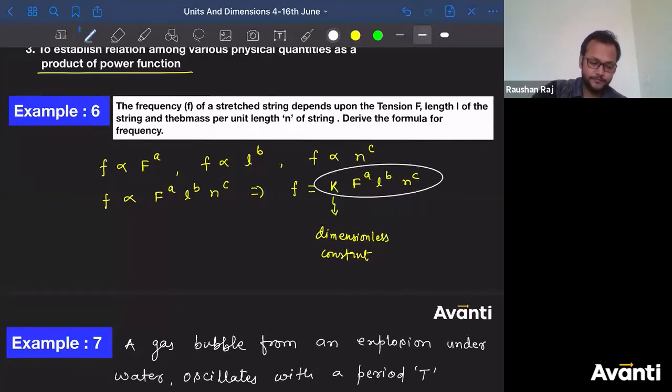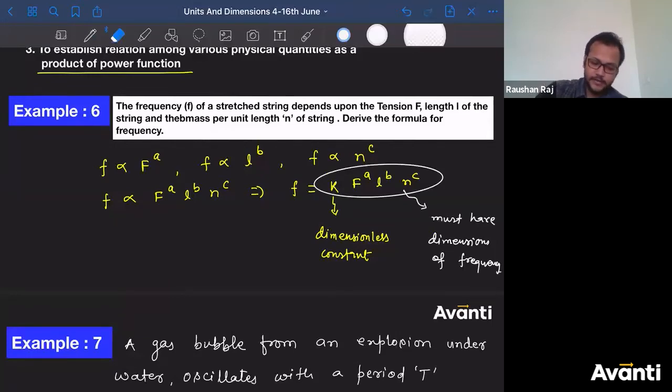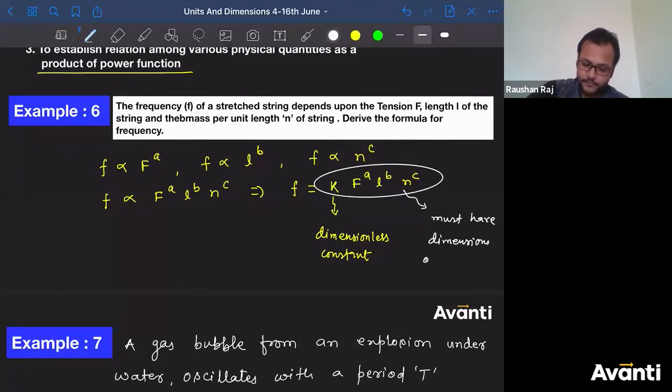So can I say this whole term must have the dimensions of f, or frequency? Let me write the whole frequency. Correct, guys? Let me erase this.